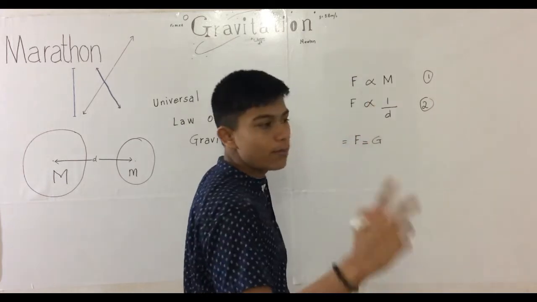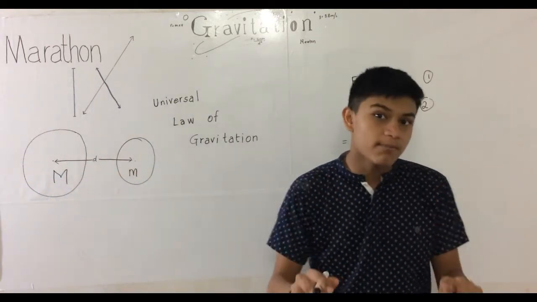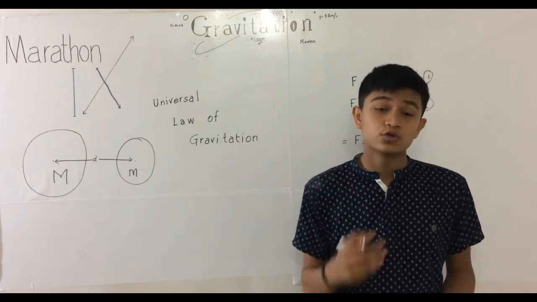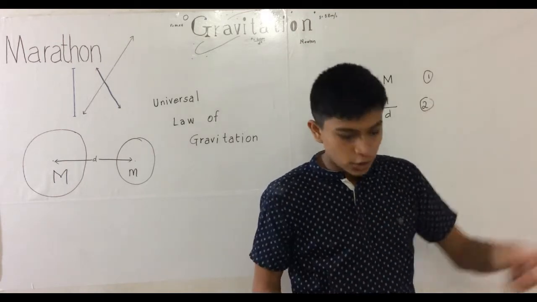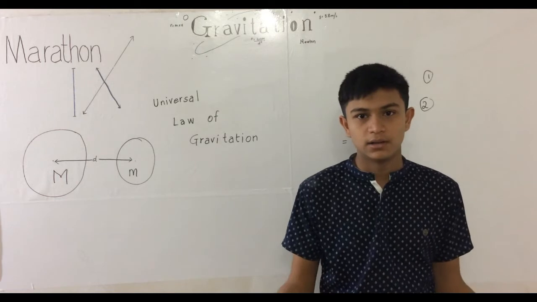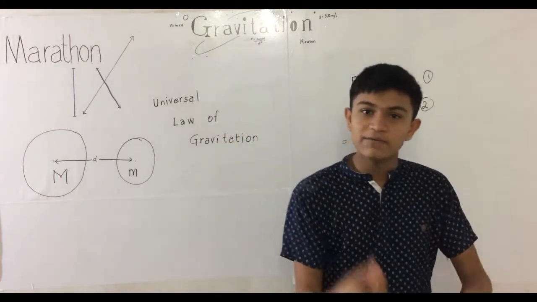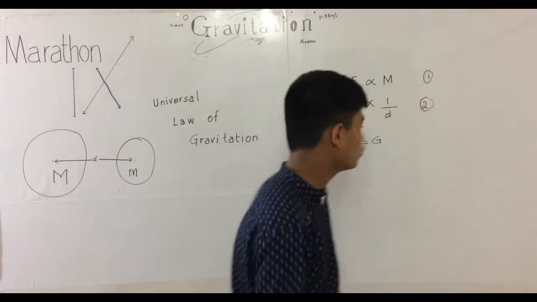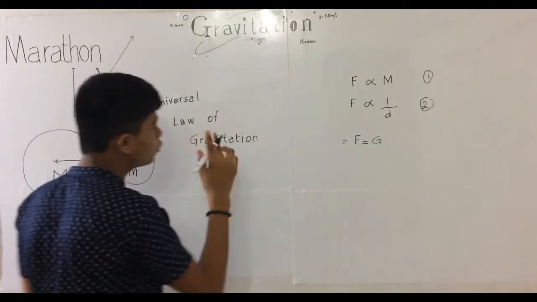Now we have two masses here, the first mass and the second mass. If there is only one mass, what will it attract? It cannot attract itself, so there should be another mass to attract. Even if there is only the Earth, what will it attract? Nothing. If there is nothing else in the universe, then it cannot attract, and no one can know that there is a gravitational force. So there should be two masses. Always remember, there should be two masses.